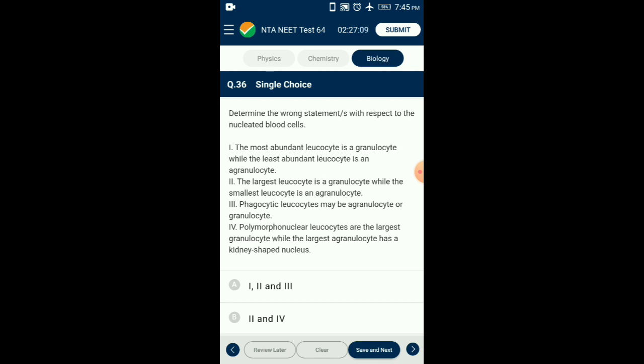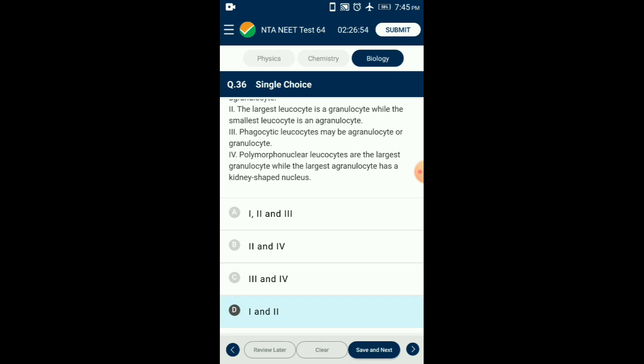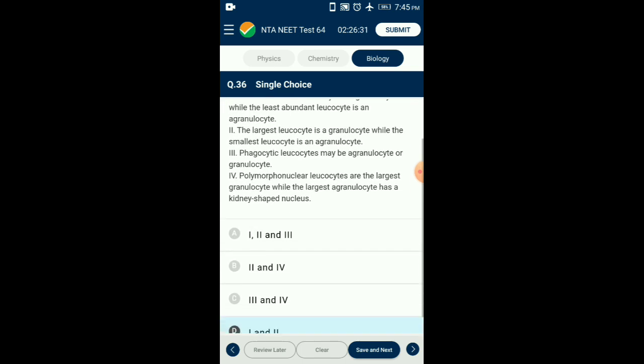Polymorphonuclear leukocytes, commonly called neutrophils, are the largest granulocyte, while the largest agranulocyte is monocyte, which has a kidney-shaped nucleus. So the answer for this question is option D. Of the given four statements, statement 1 and statement 3 are wrong statements with respect to the nucleated blood cells.